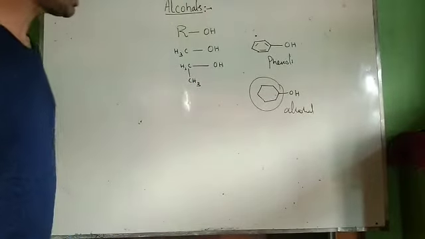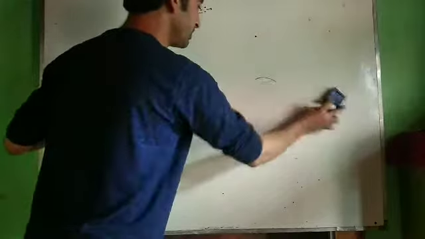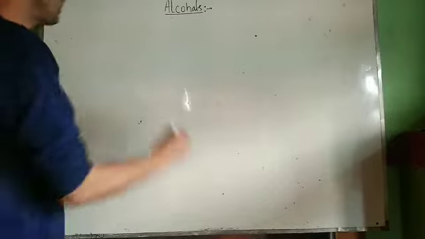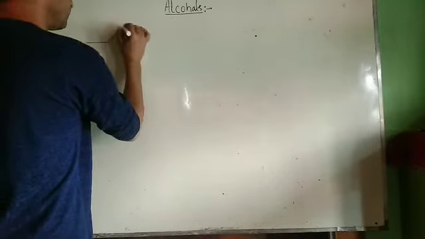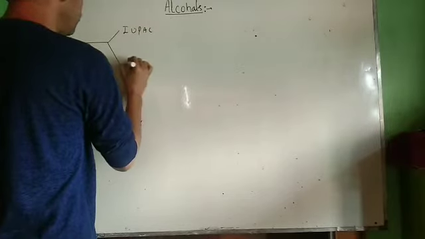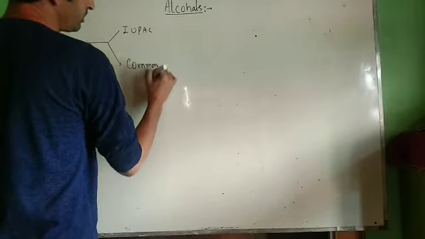Now let us study the nomenclature of these alcohols. How can we name these alcohols? We know there are two systems of nomenclature. One is called the IUPAC system of nomenclature, and the other is called the common system of nomenclature. The common system is also important.